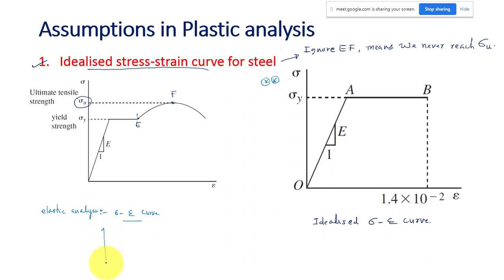I can say something like this. We have stress and we have strain. Only the linear part, that's it. We are not going beyond that, we are just limiting to the yield strength. We will have only this linear part, and we will not have this part in the elastic analysis. That is the difference between the elastic and plastic analysis. We will discuss this in much more detail.